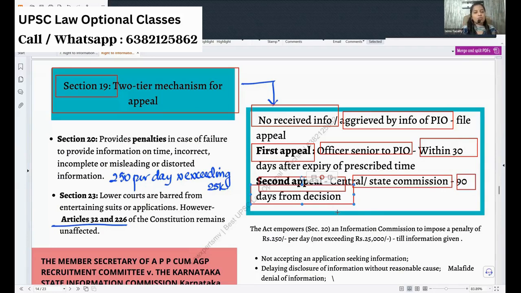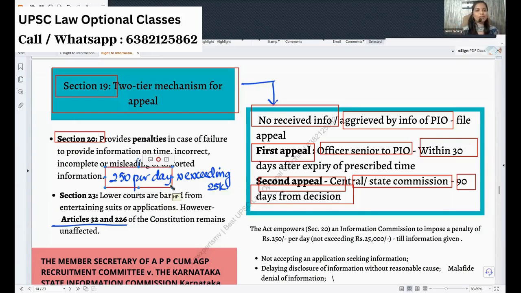Okay. So what is the penalty? We know that this person must give the information. He is not giving the information. He must be given some penalty. That's what is given under section 20. It says that for every erring day, per day, they can charge 250 rupees. So supposedly within 30 days you must give the information and there is a 5 day delay. So 5 into 250, that will be your penalty.